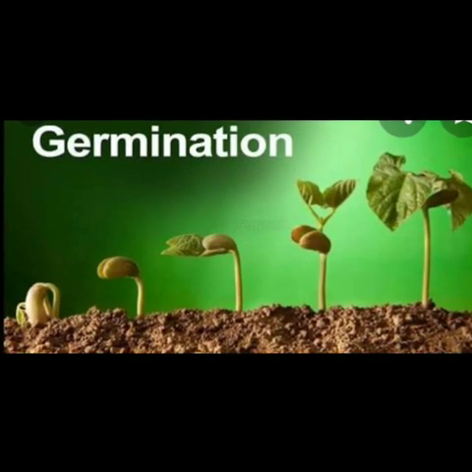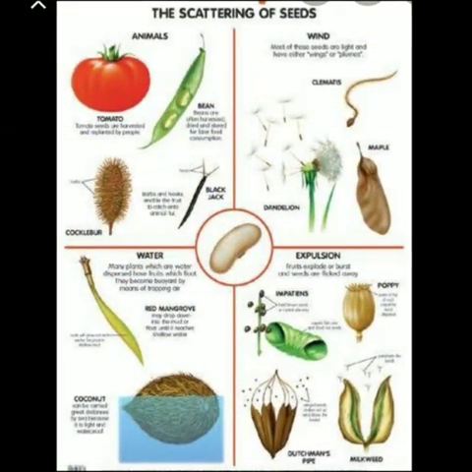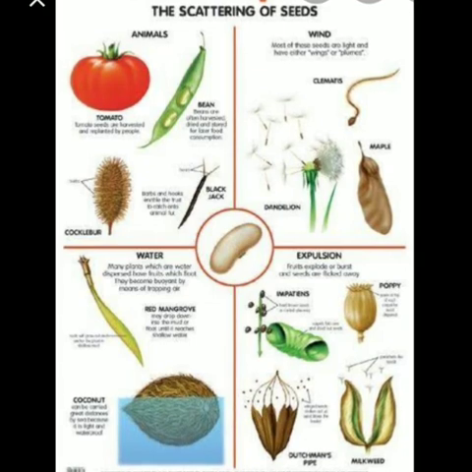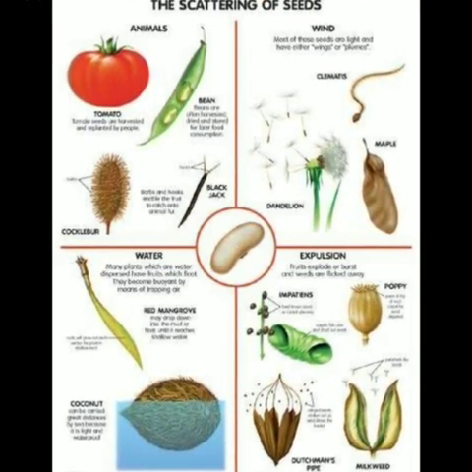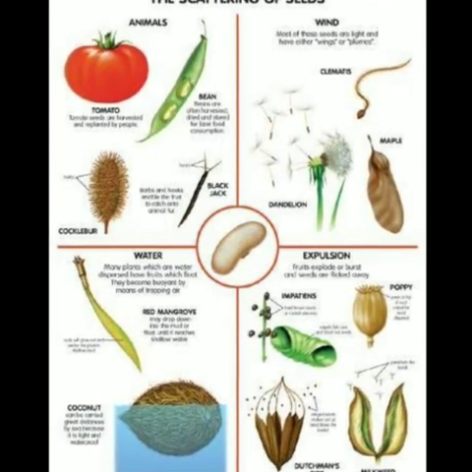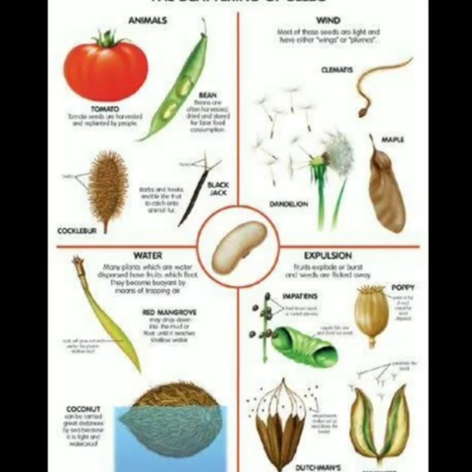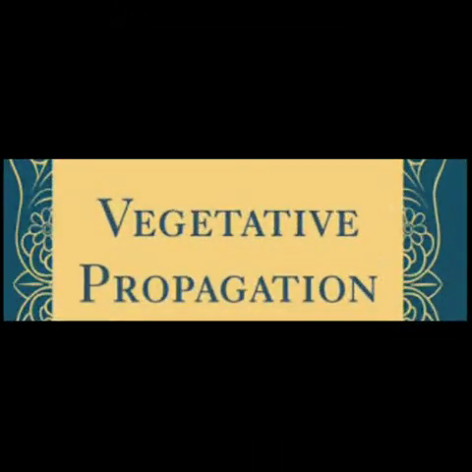So these are the stages of the germination. Then disposal of seeds. What is meant by disposal? Disposal means it is the spreading of seeds. It has different types. Disposal by wind, disposal by water, disposal by animals and disposal by explosion.